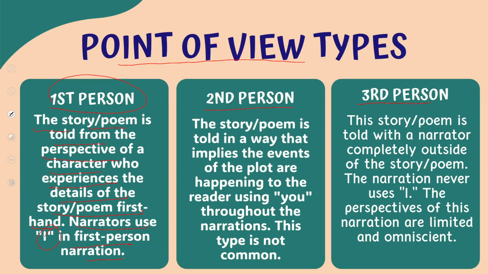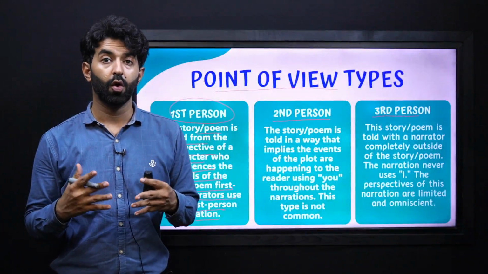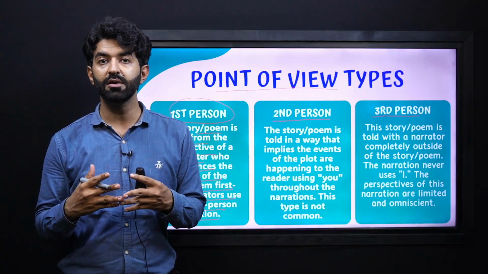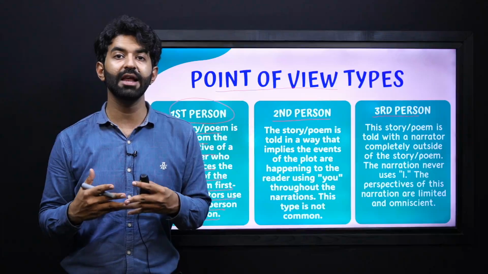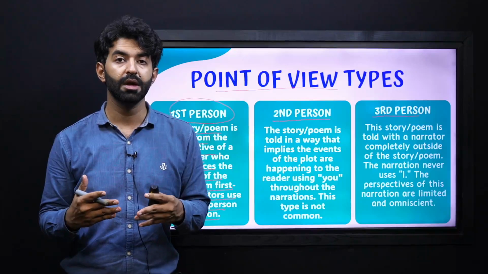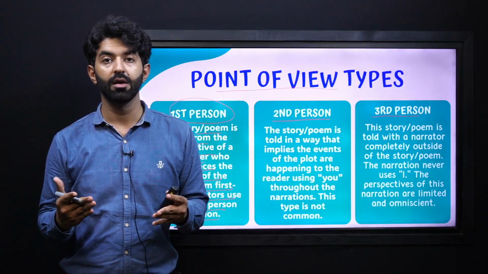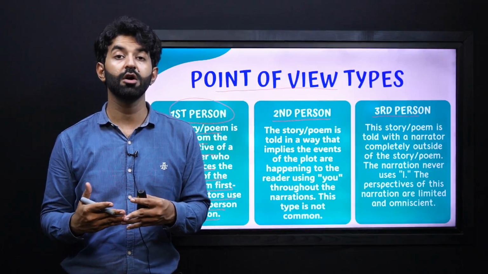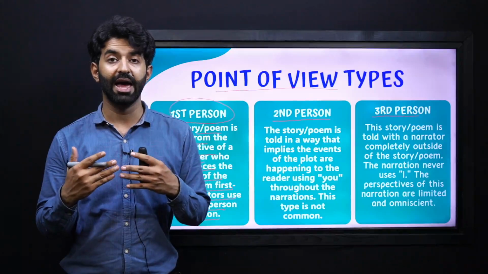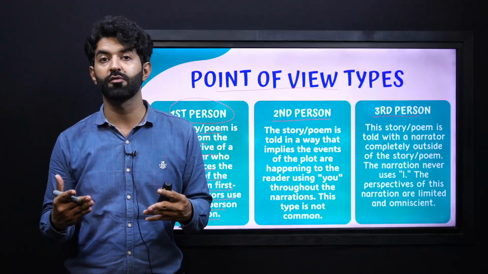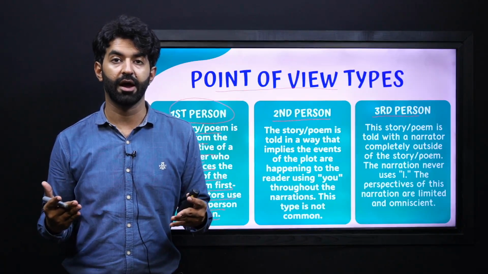So, in this type of first person narration or this first person point of view, you can see that the narrator who's narrating the story, who's telling the story, or who is writing the poem will use the word I often, because I is including the first person narrative. The character is experiencing and telling at the same time in the form of a poem or any kind of text.